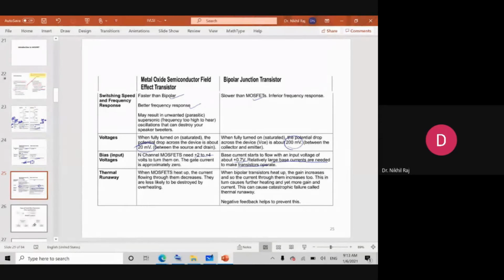Then for thermal runaway: when the MOSFET heats up, what happens? The current through it decreases, because it has a positive temperature coefficient of resistance. With a temperature increase, the MOSFET current decreases, whereas the BJT is the opposite case: with increasing temperature, the current also rises. So the chance of thermal runaway or damage is more in a BJT compared to a MOSFET.